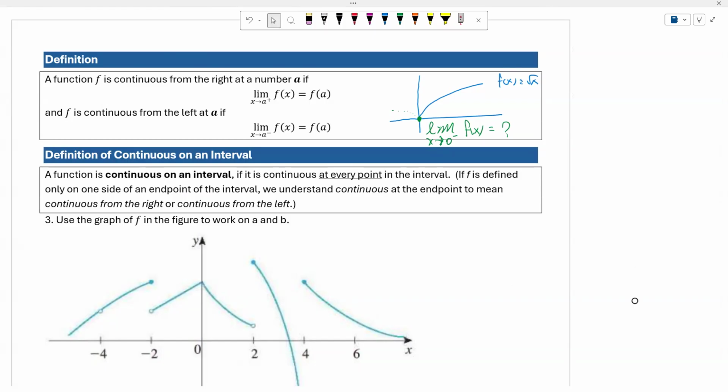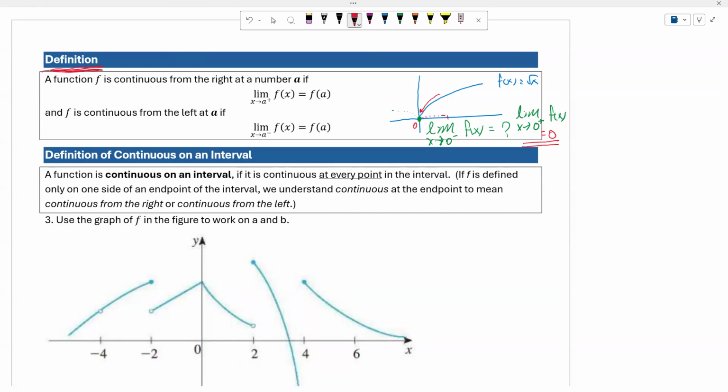So if I want to have the limit as x approaches 0 from the right of f of x, as x is getting closer and closer to 0 from the right-hand side, then you will see what happened to the function. The function is going to 0. Okay? So therefore, this is the reason why we need to have this definition right here.